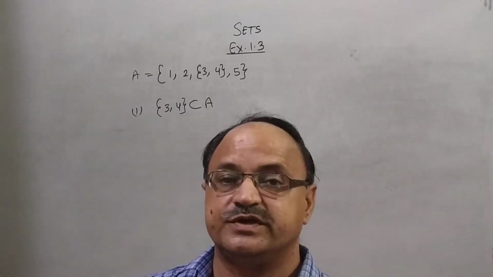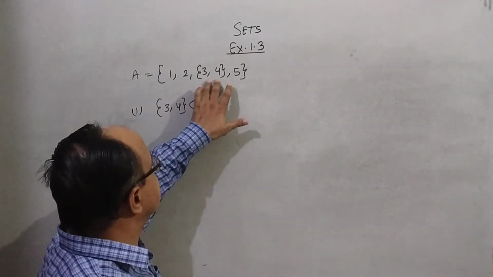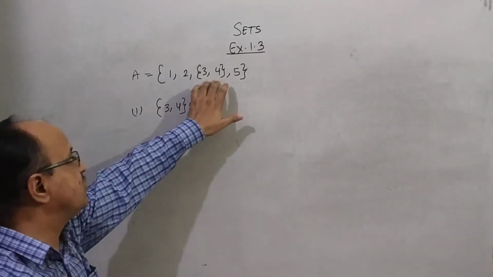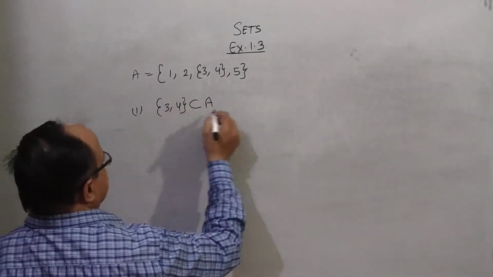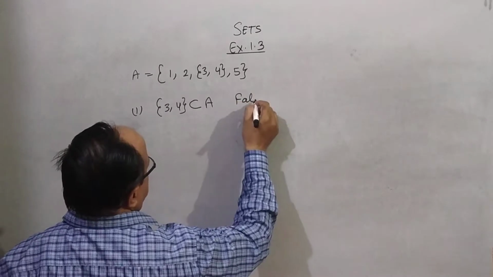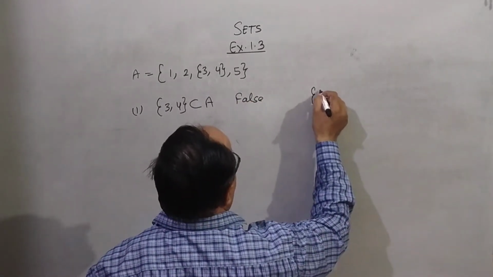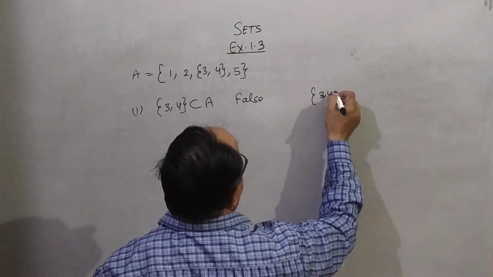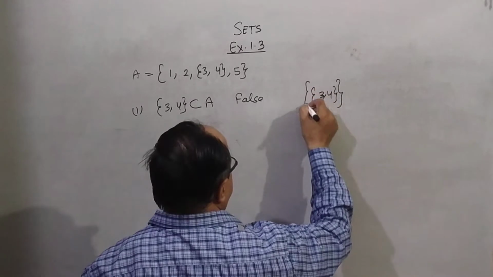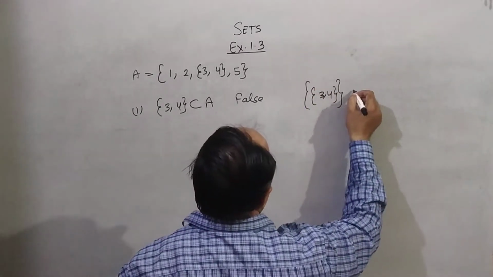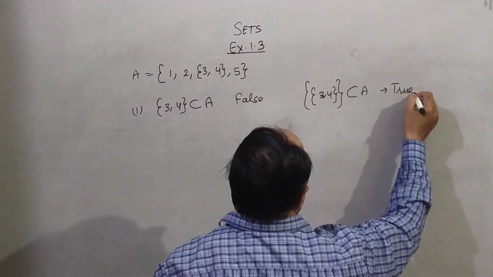It is not true, because {3, 4} inside the curly brackets is an element of A. This is an element, so the statement is false. It is true only when the elements we put in the curly bracket are written as a subset. Correct?